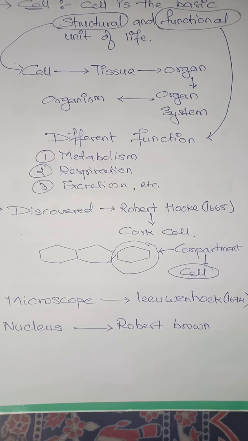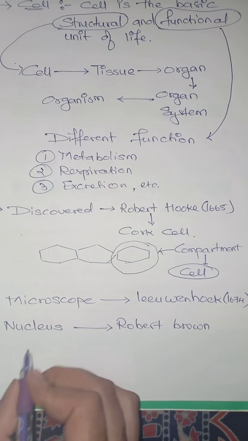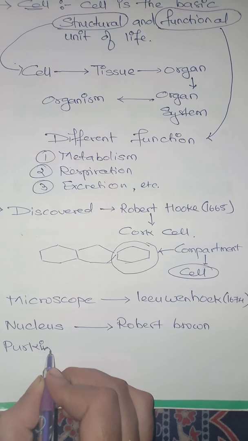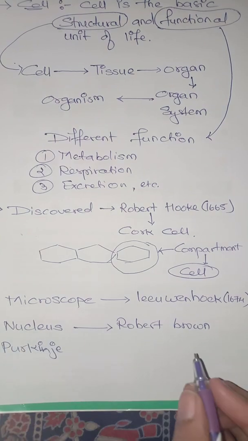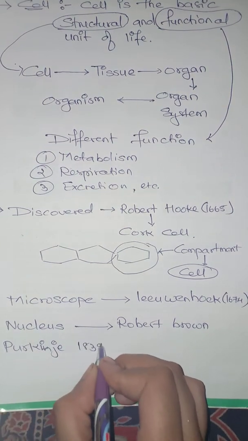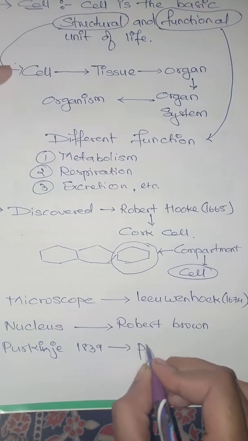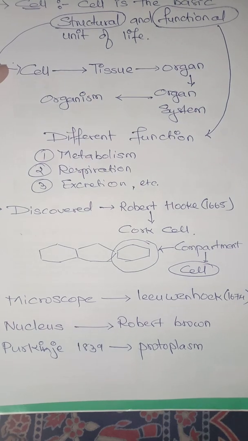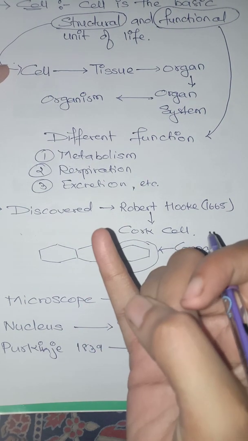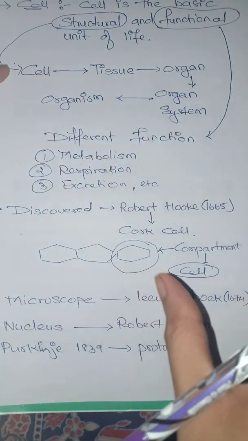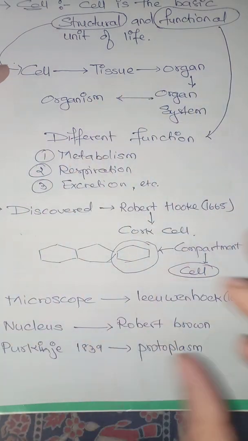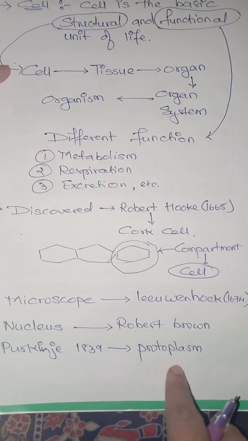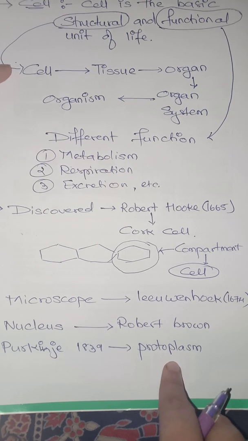Then another scientist, Purkinje, in 1839, named the cell contents protoplasm. That means the cell membrane and the inner cytoplasmic content were considered as protoplasm.